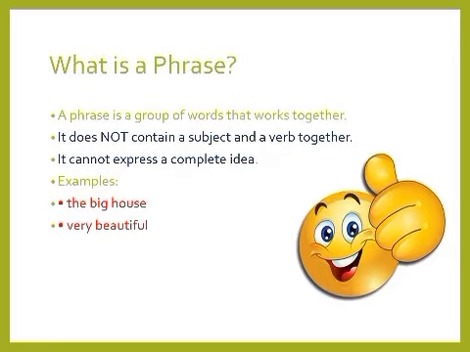Now let's define what is a phrase. A phrase is a group of words, but it doesn't contain a subject and a verb together. It cannot make a complete sentence by itself. For example, the big house. Can we say that the big house is a complete sentence? No, of course not, because we don't know what the big house does. Another example, very beautiful. It gives us information, but it is not a complete sentence. So remember that a phrase doesn't have a subject and a verb.